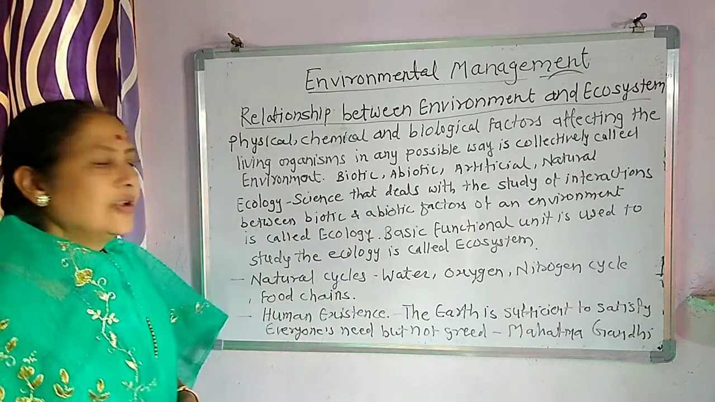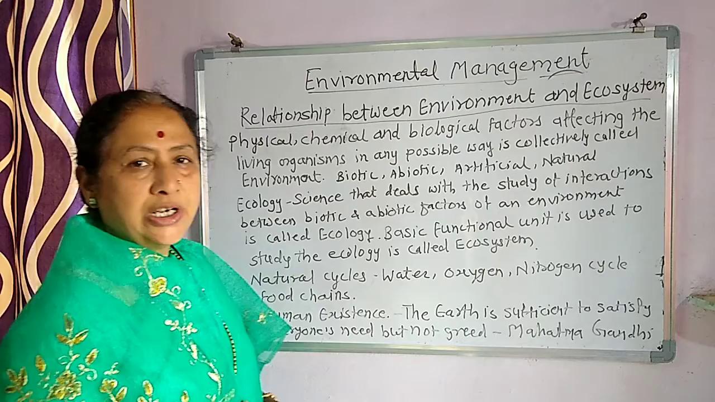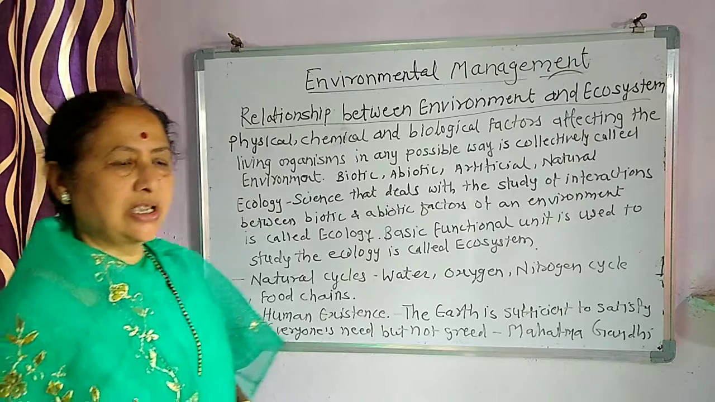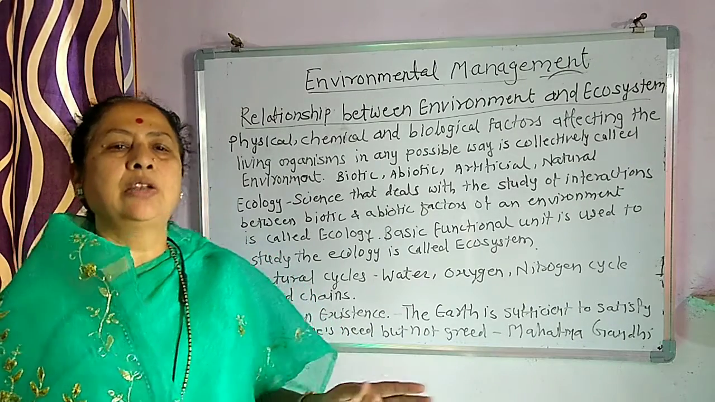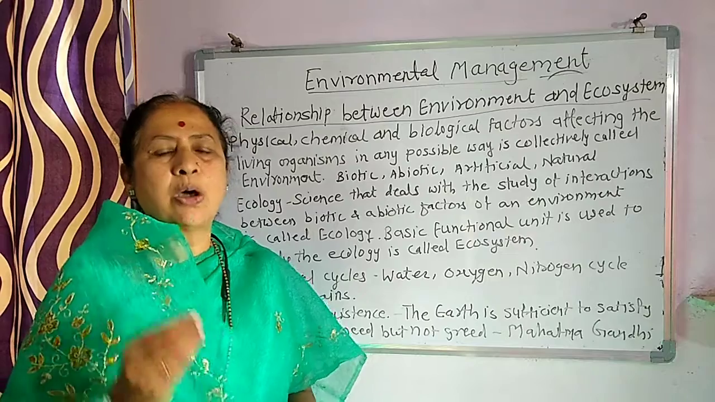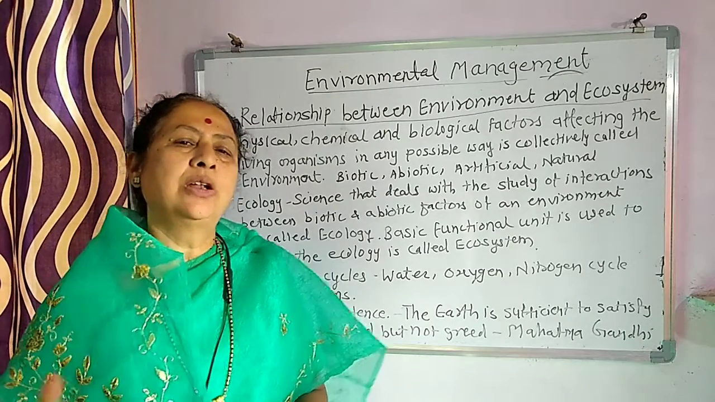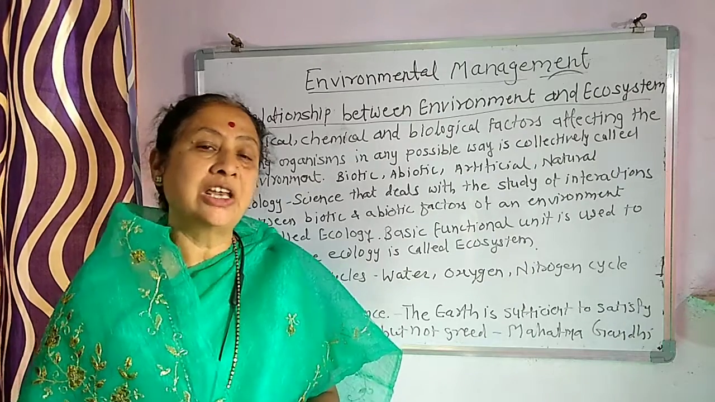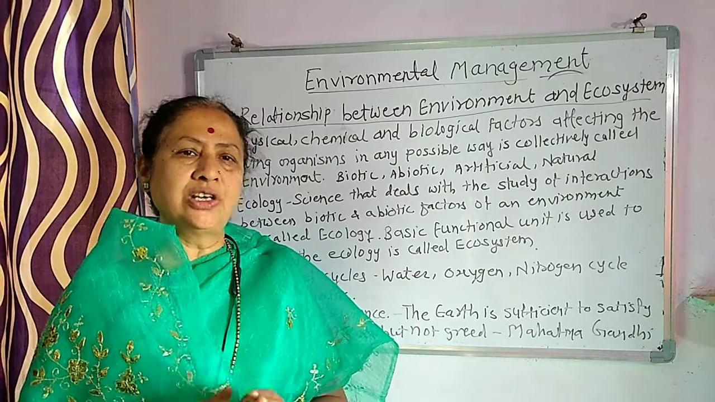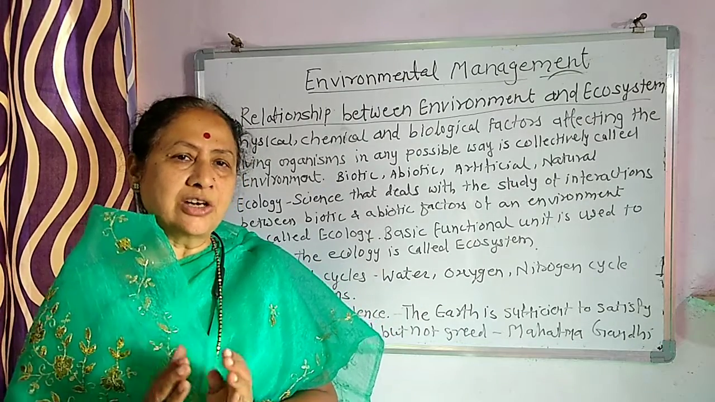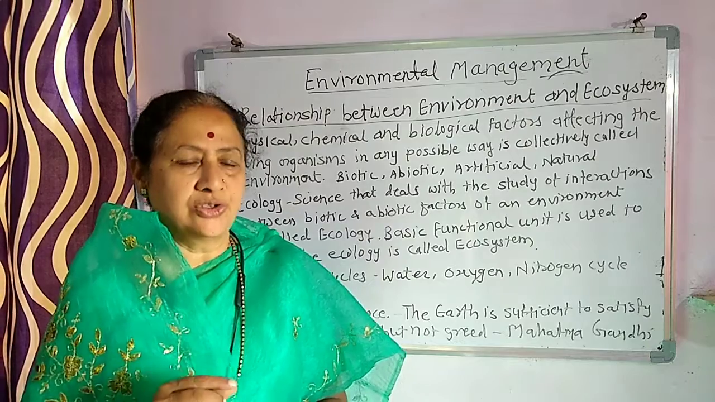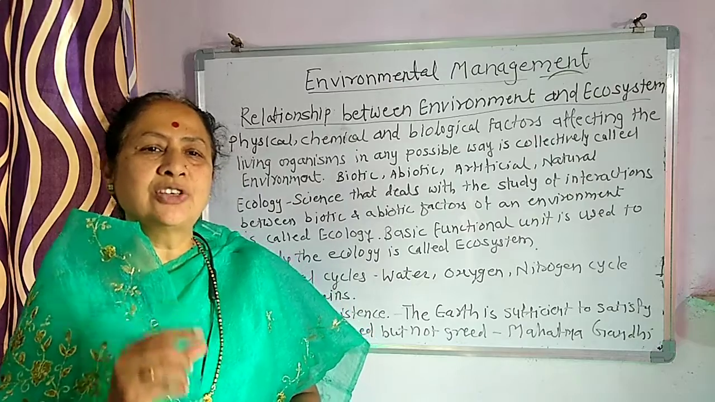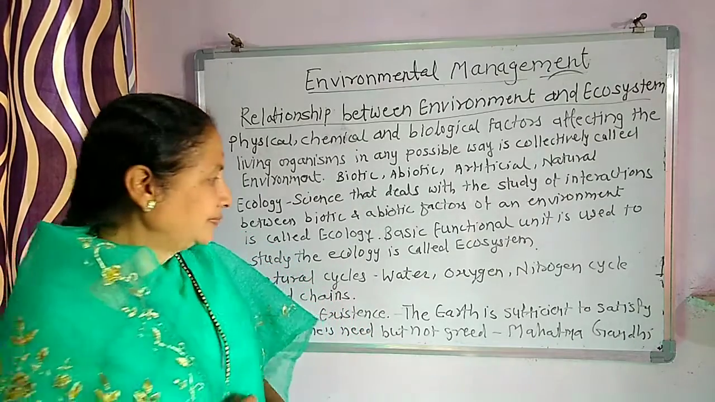Now, as I told, the basic functional unit of ecology is said to be the ecosystem. There are several ecosystems, from a small lake or a pond to the total universe. So how to manage it, how to measure it, how to consider it in detail? We have to consider that ecology, that interaction, in the form of a small ecosystem. So we consider the ecosystem as the basic functional unit of ecology.